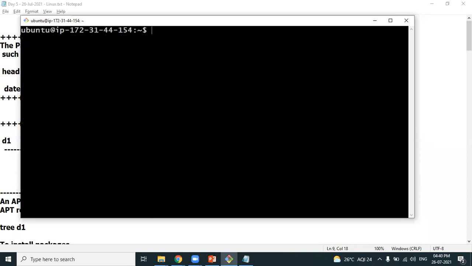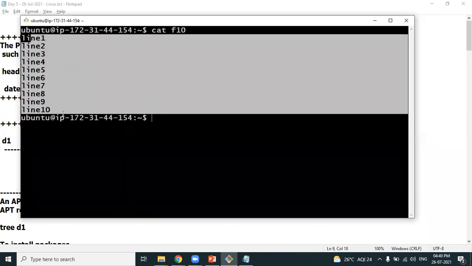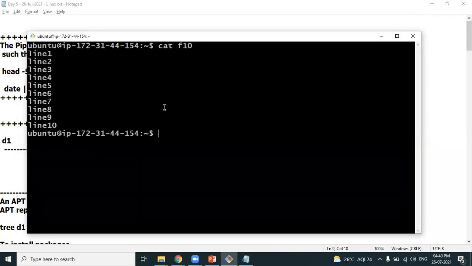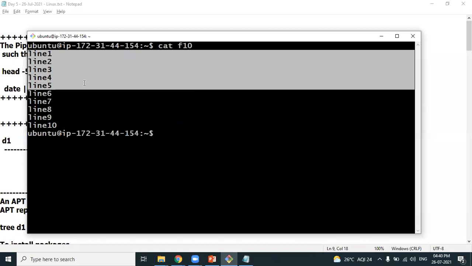I want to see the contents present in the file. Cat followed with the file name f10. You can see my file is having 10 lines of content. It can be 10 lines or 20 lines of content, it doesn't matter. My plan is I want to display only the first 5 lines of the file. A file may have 100 lines of content. I want to display only the first 5 lines.